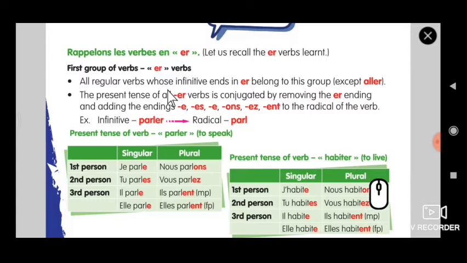The present tense of all ER verbs is conjugated by removing the ER. Now they are telling about the rules. If we want to conjugate in present, we have to take out the ER, and add the endings E, ES, E, ONS, EZ and ENT to the radical of the verb. Imagine the infinitive is parler. What is the radical if I take out the ER? The radical is parle.